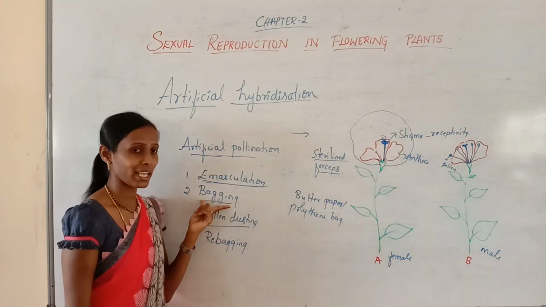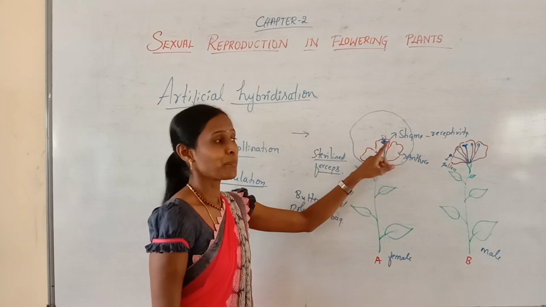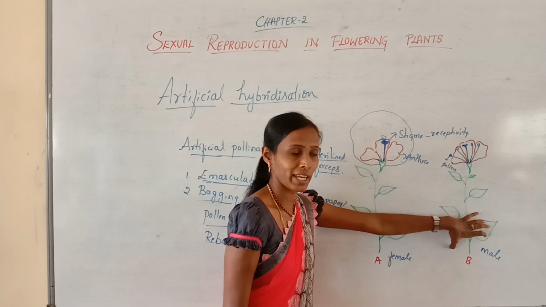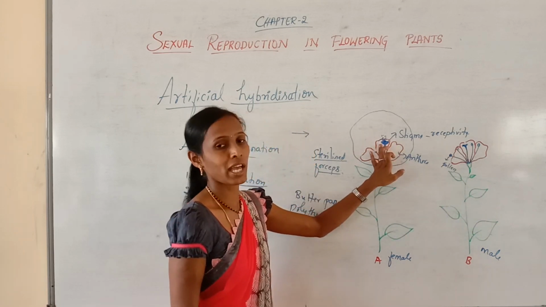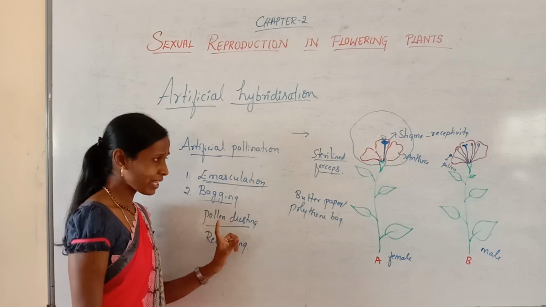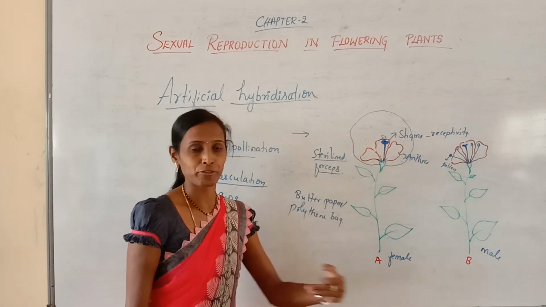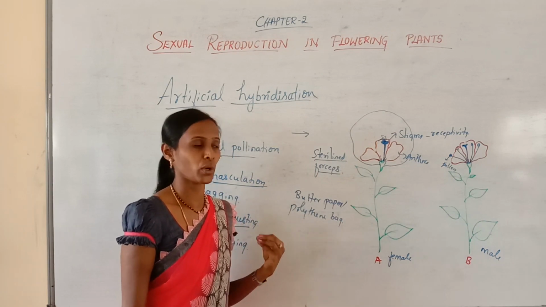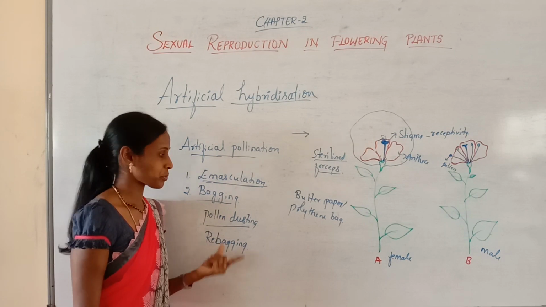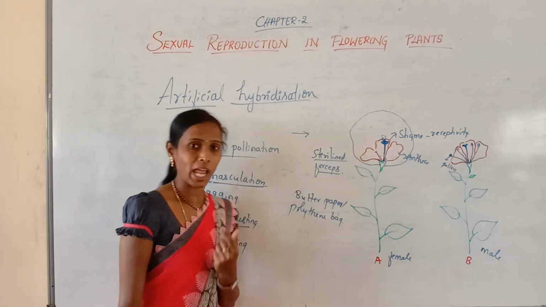That is called bagging. After the bagging, when the stigma attains maturity, the desired pollen grains are taken from the male parent and dusted over the stigma with the help of a fine brush. That is called pollen dusting. Then after pollination, the flower should be rebagged to promote the fertilization, and fruits are also allowed to develop. That process is called rebagging. So these are the techniques mainly involved in artificial hybridization.